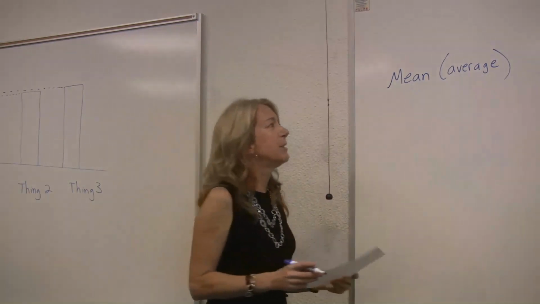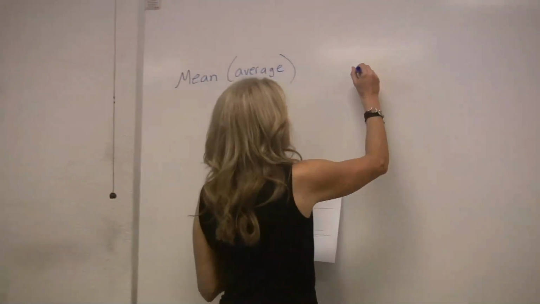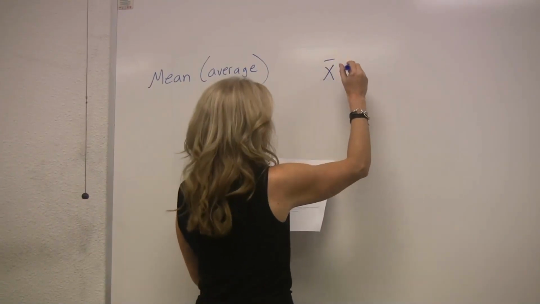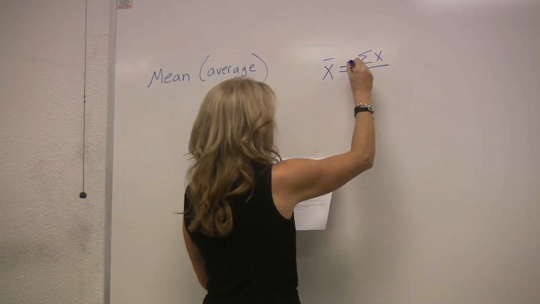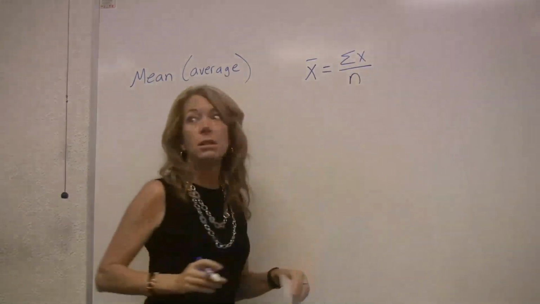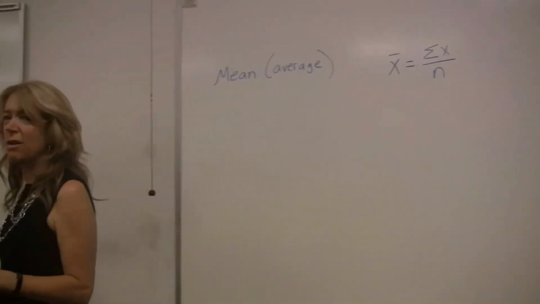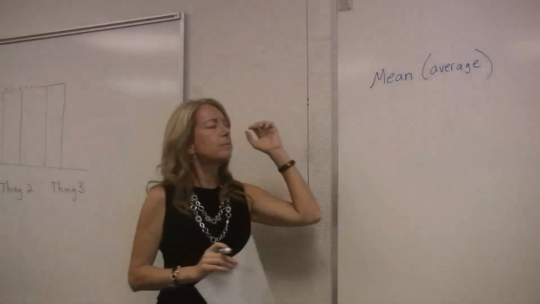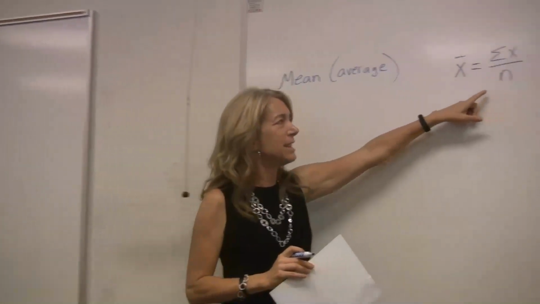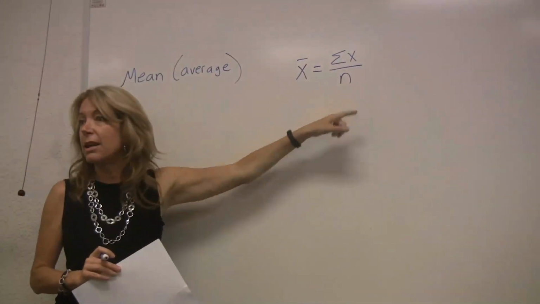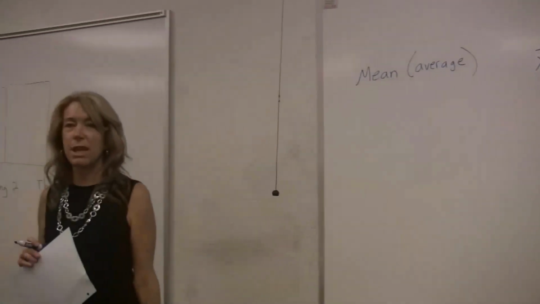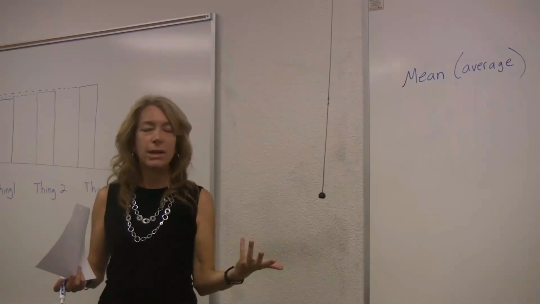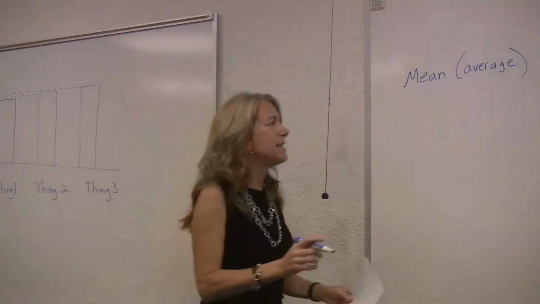Look at that scary formula. I love scary formulas. Get your heart rate up a little bit. We're going to talk about what this means. There's this formula over there on the side of your notes. I'm going to start with the bottom because it's easier. There's a little letter N there. N for the whole semester will represent your sample size, the number of data points in your group. So N is the sample size.